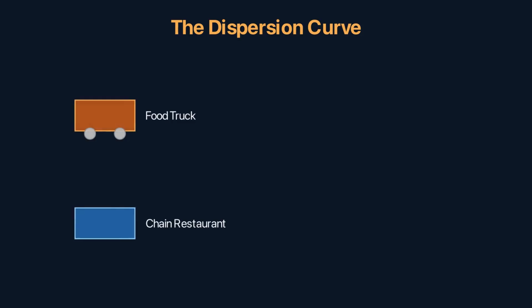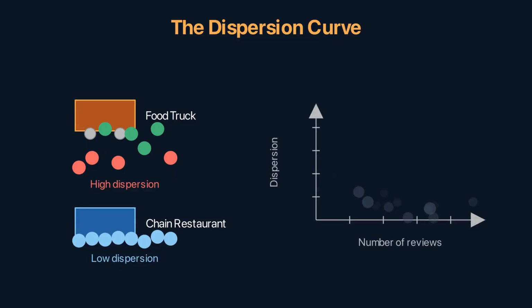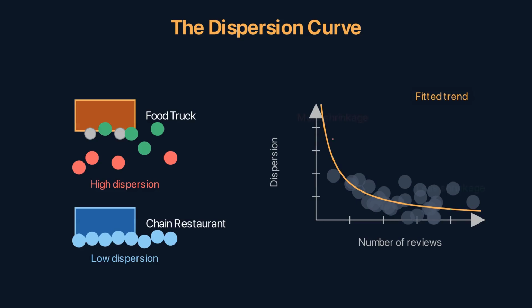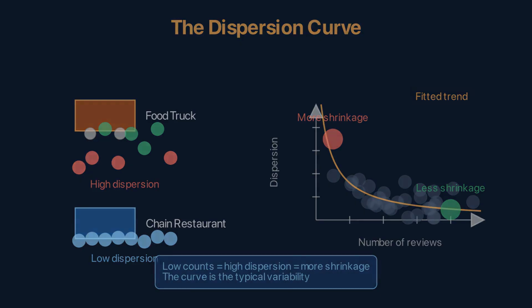Not all restaurants have the same review variability. A food truck might get ratings ranging from 1 to 5, high dispersion. A chain restaurant consistently gets 3.5 to 4.5, low dispersion. DESeq estimates a dispersion parameter for each gene, its inherent variability. Then it fits a smooth curve relating dispersion to mean expression. Low-count genes tend to have high dispersion. Each gene's dispersion is shrunk toward this curve, a second layer of borrowing information across genes. The curve says a gene with this many reads typically has this much variability. If your gene's variability is extreme, shrink it toward the typical value.